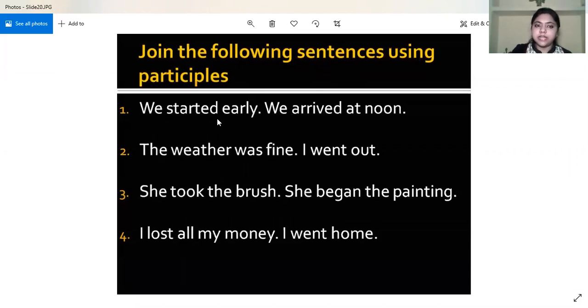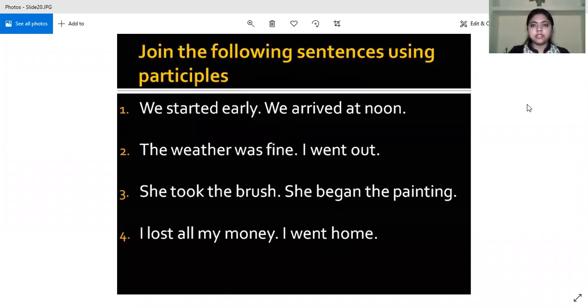You have to join the following sentences using participles. Take a look at the four sentences, try the answers, and then come back and tell me. Now the first one, who will tell me? Anvesha will tell. Yes, Anvesha. We started early, we arrived at noon. We start early and arrived at noon. So this is not a conjunction. We have to join it using a participle.